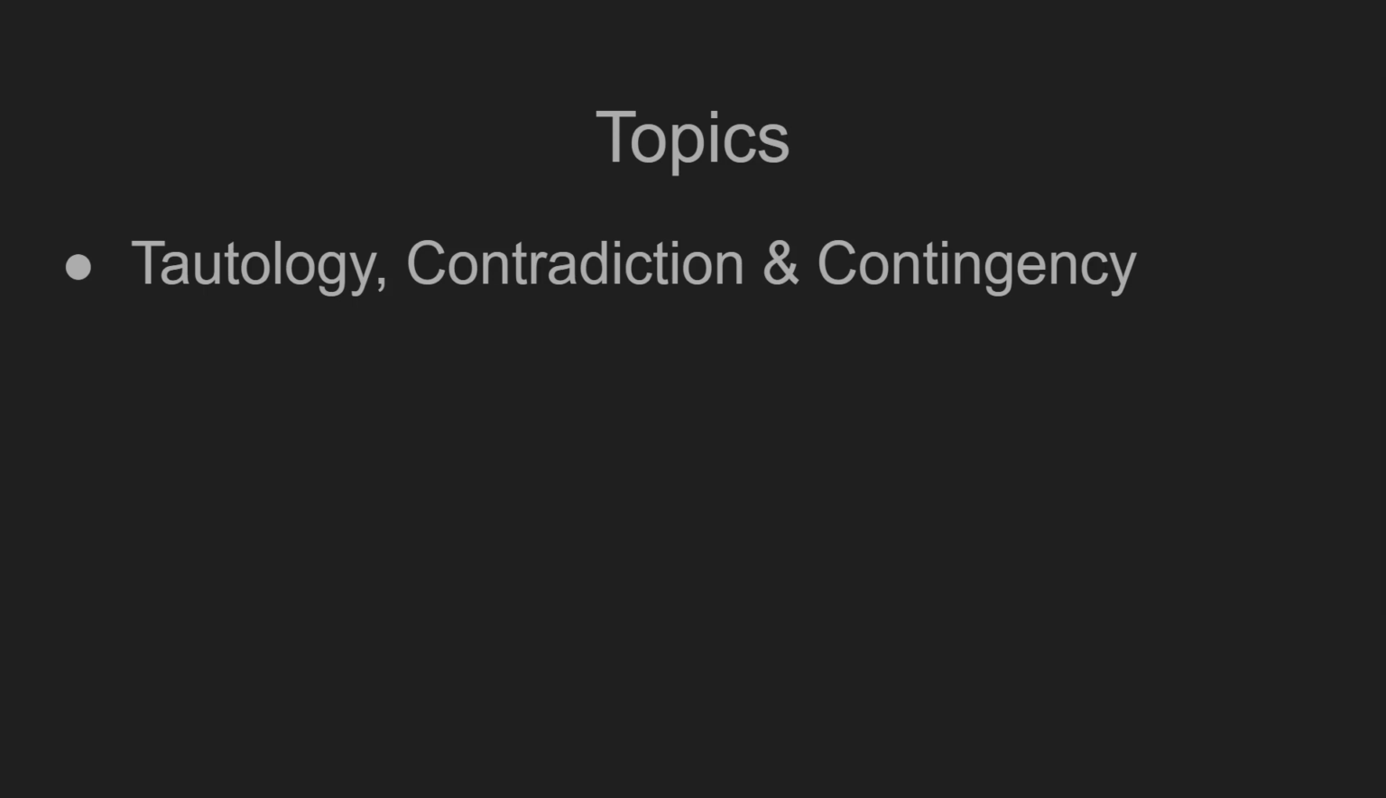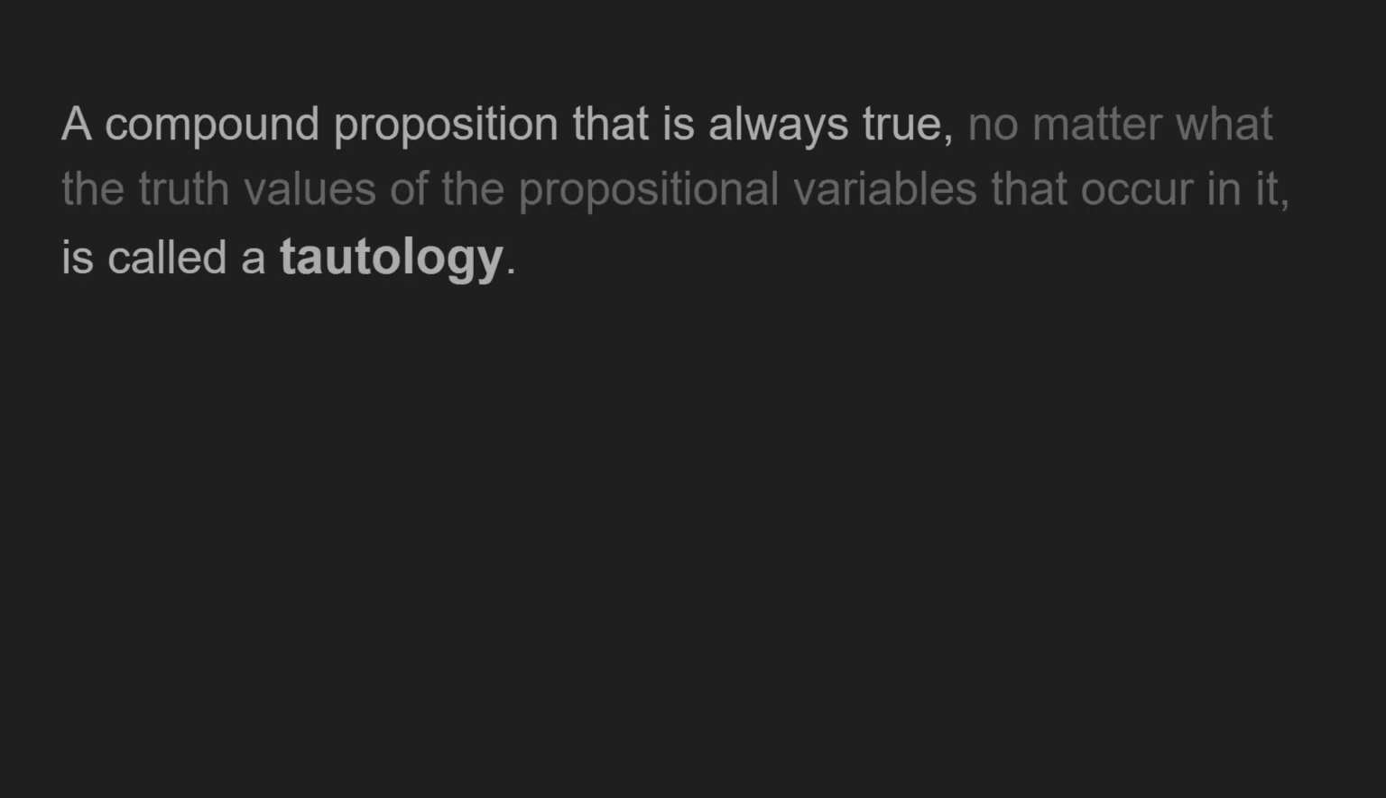Let's get started. A compound proposition that is always true, no matter what the truth values of the propositional variables that occur in it, is called a tautology. That means some simple propositions make a compound proposition, and the simple propositions' truth values don't matter. The compound proposition's final output will always be true, and this type of proposition is called a tautology.